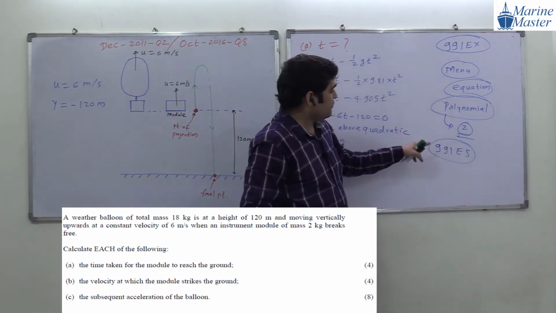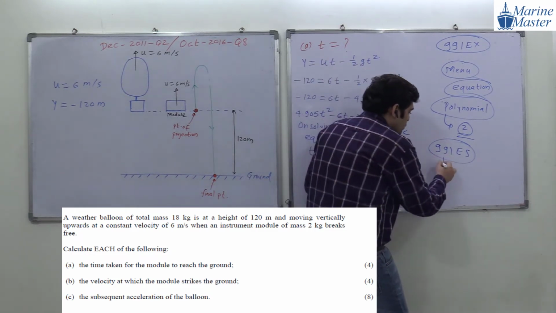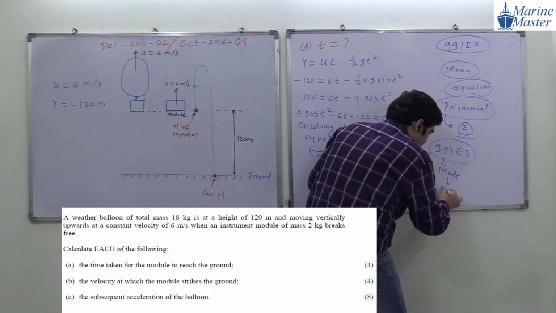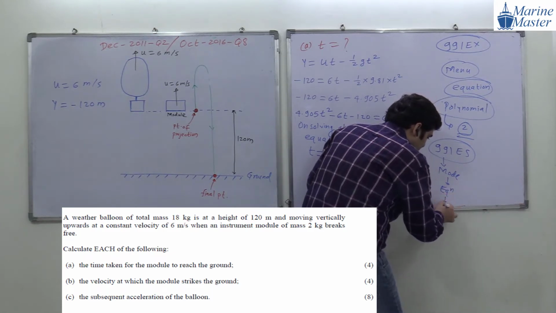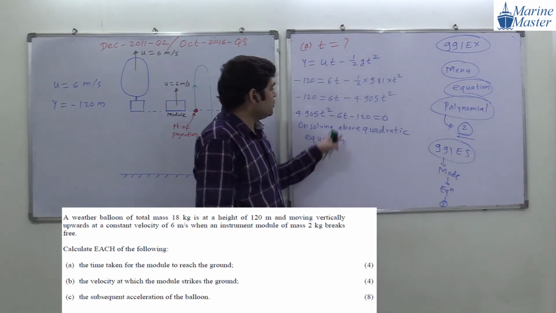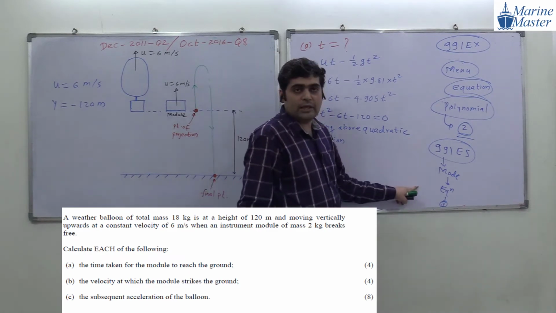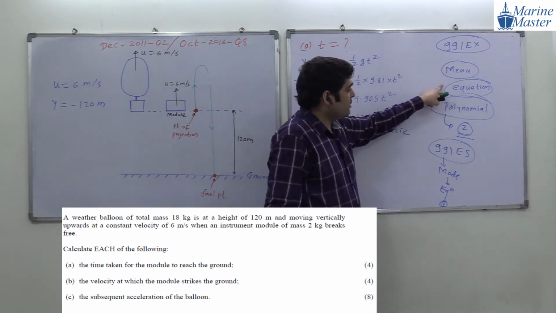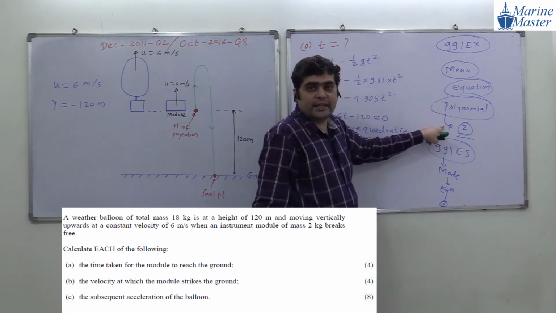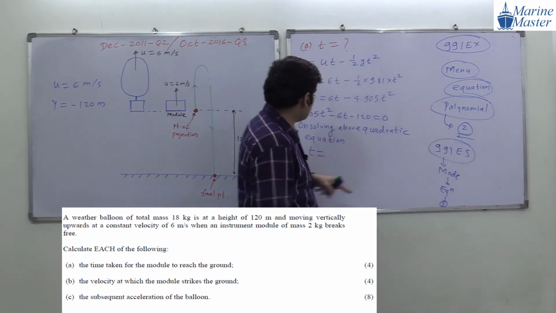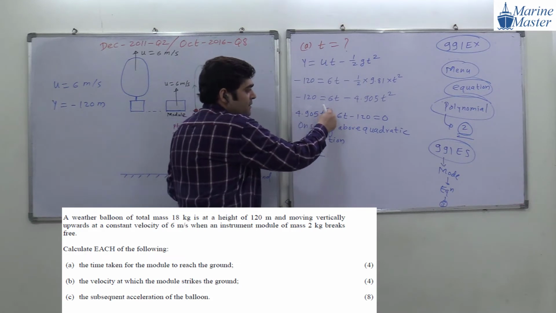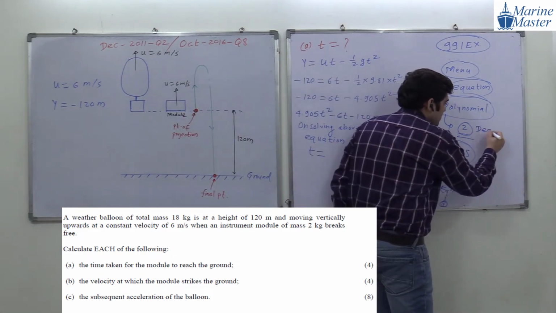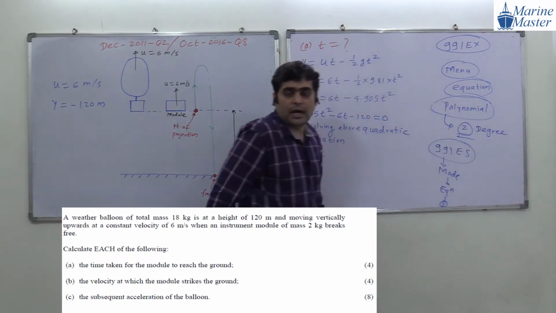Go to the mode. In mode, select equation, and in equation select option number 3. In option number 3, you will get the quadratic equation. Those who are using 991EX: menu, equation, polynomial, select degree 2, because what is meant by degree? Highest power, that is what a degree is. Okay, everyone, are you getting my point?